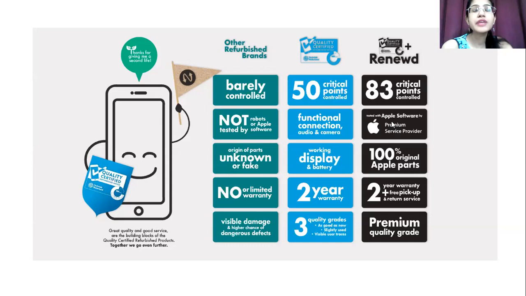Why renewed? If any part is not working properly, then it has to be replaced with the original parts, not any duplicate or unknown parts. It has to be checked and the original part has to replace that particular part. As well as, these internal parameters are not just checked through normal testing, there are specialized equipments to check them, so you can be assured when it comes to testing.